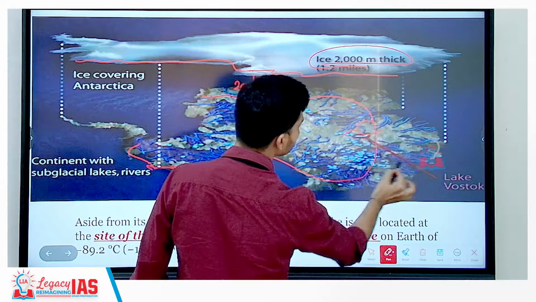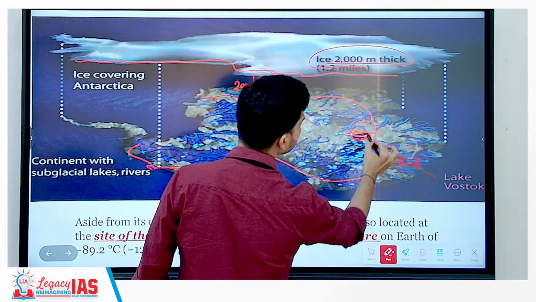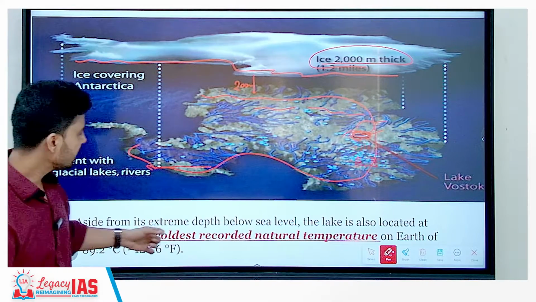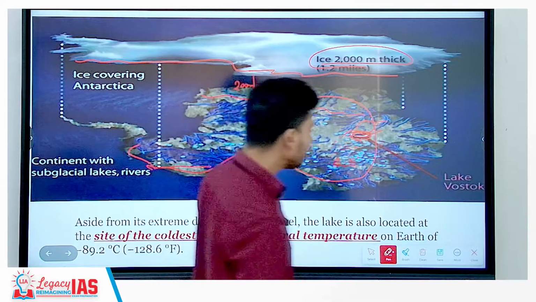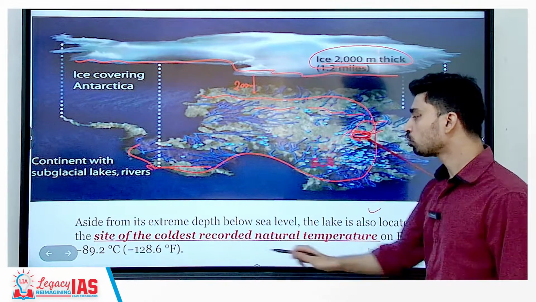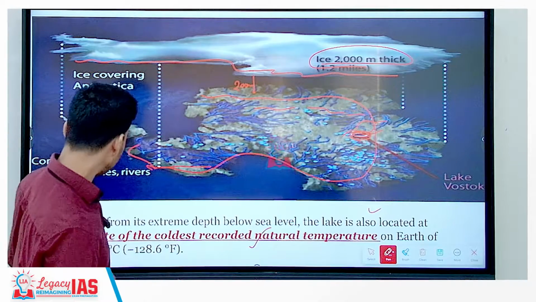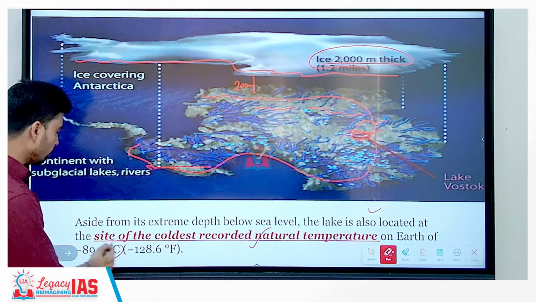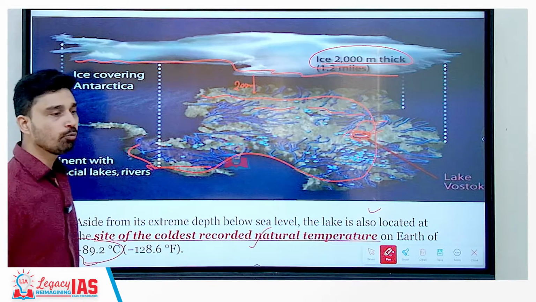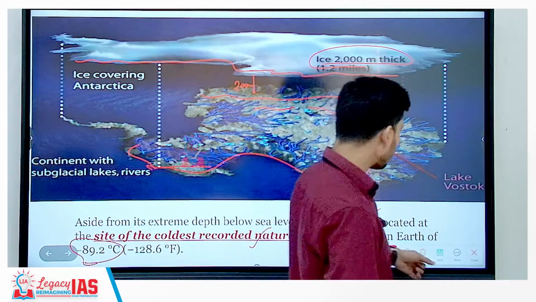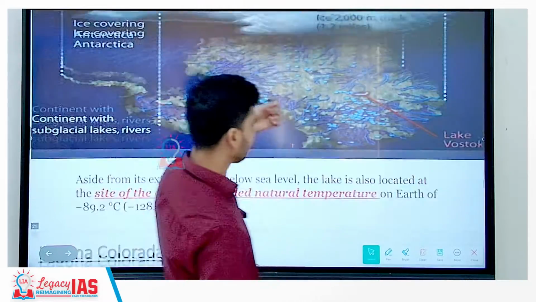We have numerous streams. This is the Lake Vostok, as you can see, and numerous streams that are flowing below the ice glacial level. Aside from extreme depth below sea level, the lake is also located at the site of the coldest recorded natural temperature, as we discussed before, on the earth. And what was this temperature value? It is minus 89.2 degrees Celsius. That is why this area is referred to as the South Pole of Cold, as discussed before.